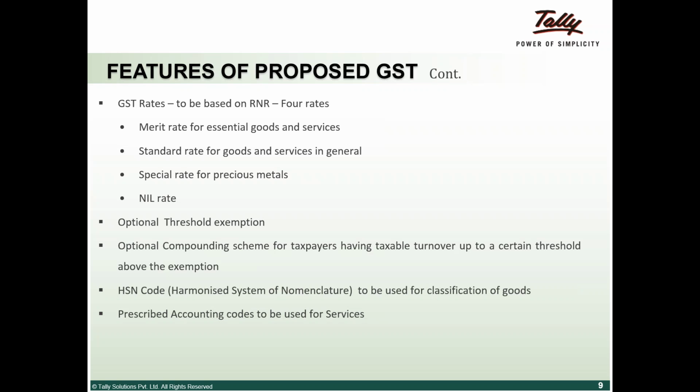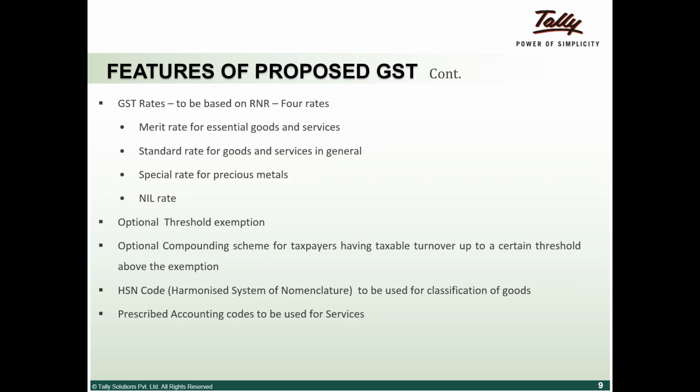Just for a little more clarity on HSN, about 170, 180 countries have signed up together to have a system that is similar across all the countries.